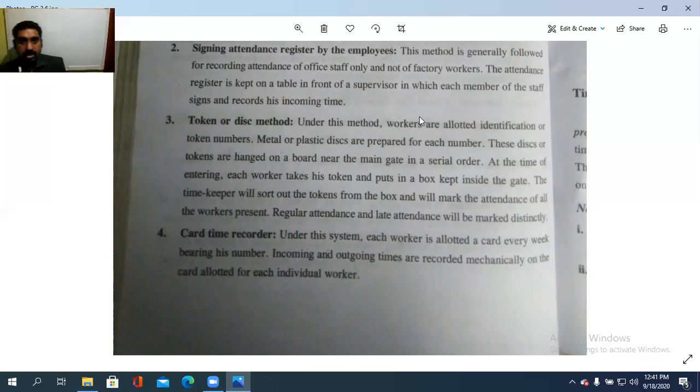These discs or tokens are hung on a board near the main gate in a serial order. At the time of entering, each worker takes his token and puts it in the box kept inside the gate. But it should be under complete supervision.